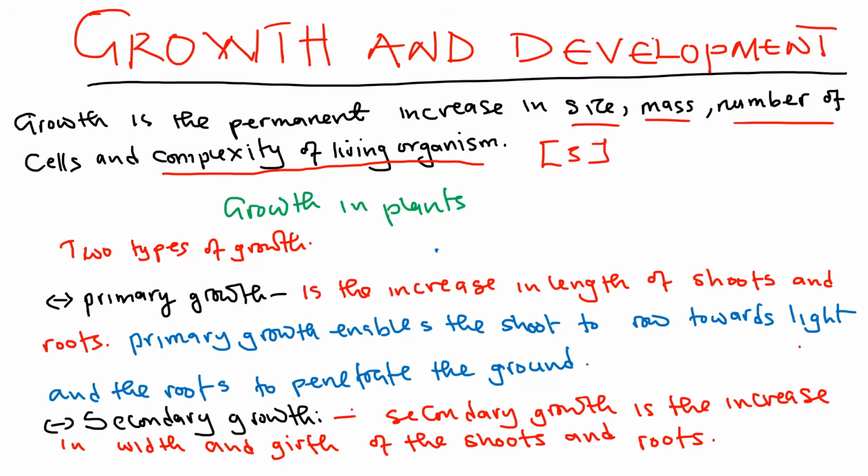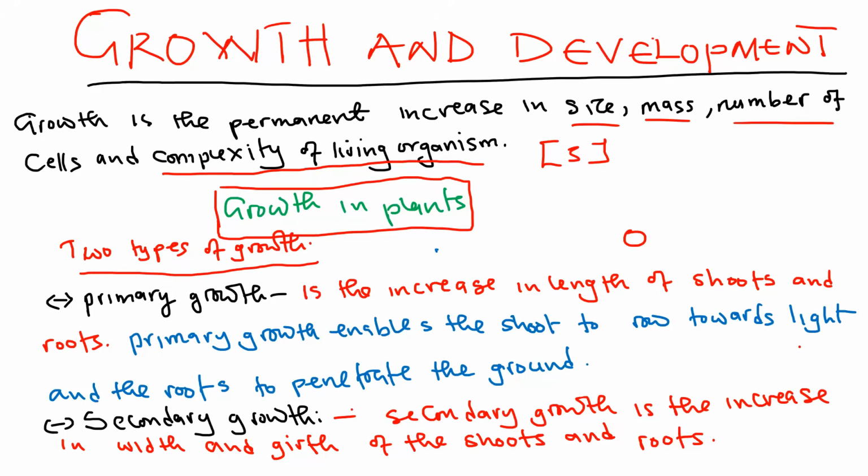Now, since we know what growth is, and that growth in multicellular organisms involves a life cycle, let us center our focus on growth in plants. Now, what do you need to know on this part? So about plants, there are 2 types of growth in plants. As you know, when you put a seedling, the plant of course will emerge and start growing up and also down, also increasing in thickness or the girth. Now, 2 types of growth here.